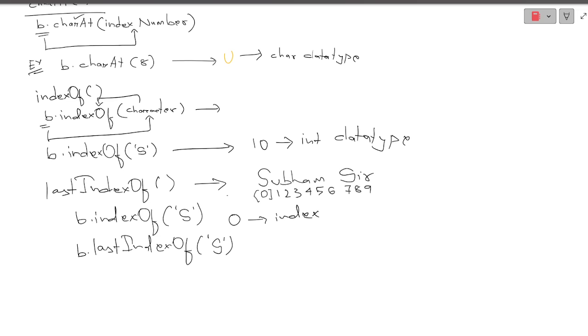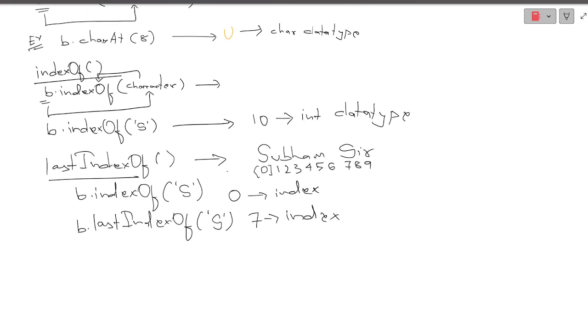The return value will be 7 over here, and this is nothing but my index. Did you get this? What is the difference between index of and last index of? You may also get this kind of question, differentiate between, in your board examination. So last index of starts searching for the last instance of that particular character in my string. Okay, did you get this?